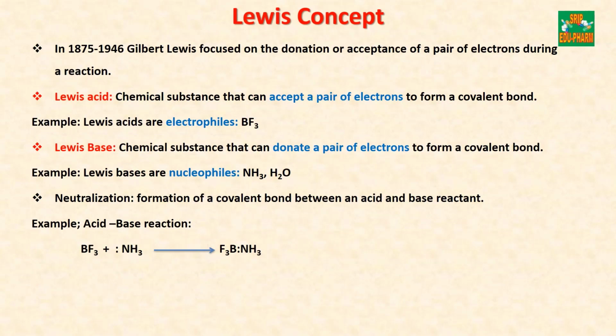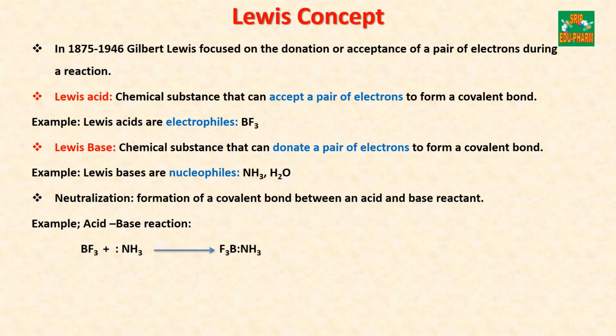The third concept is Lewis concept. Gilbert Lewis, 1875 to 1946, focused on the donation or acceptance of a pair of electrons during a reaction. According to him, an acid is a chemical substance that can accept a pair of electrons to form a covalent bond. That means Lewis acids are electrophiles. Example is boron trifluoride. Next, a Lewis base is a chemical substance that can donate a pair of electrons to form a covalent bond. That means Lewis bases are nucleophiles. Example is ammonia and water.